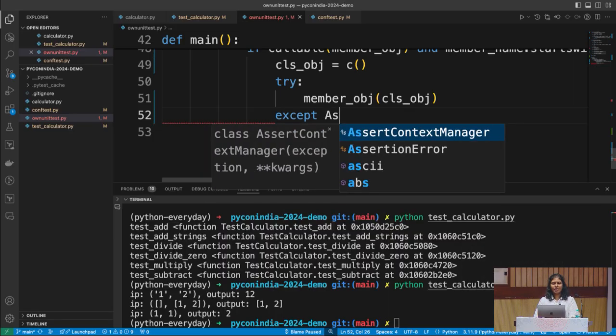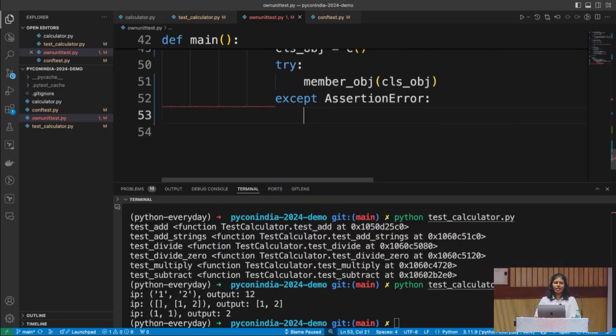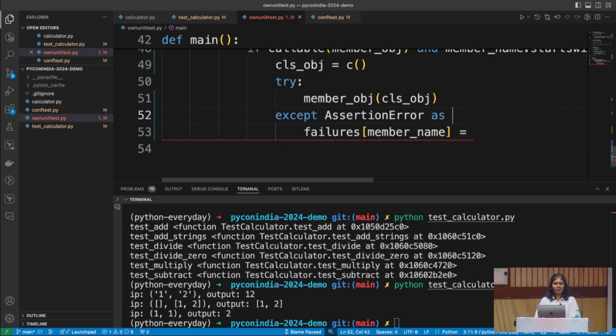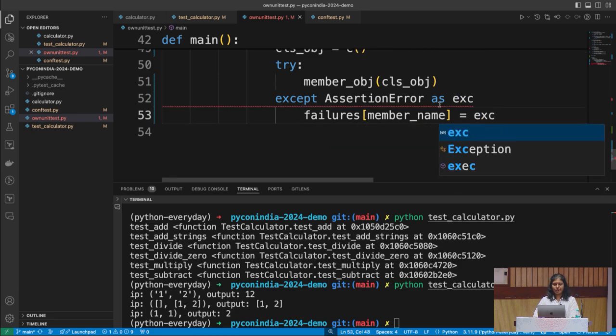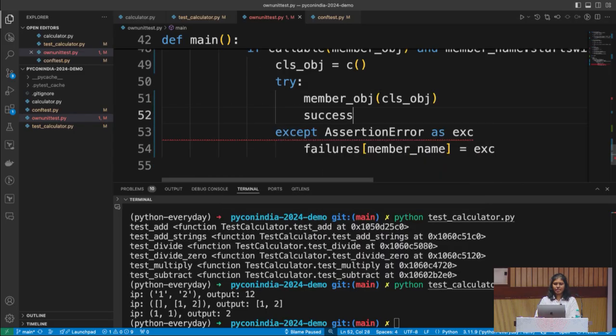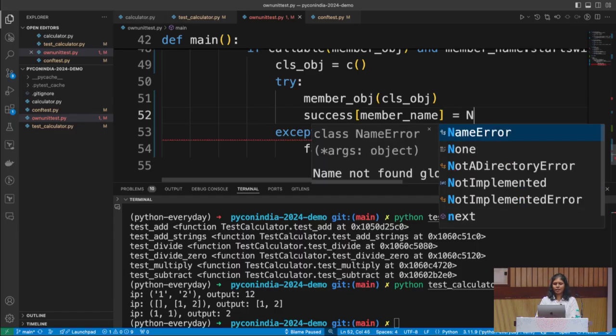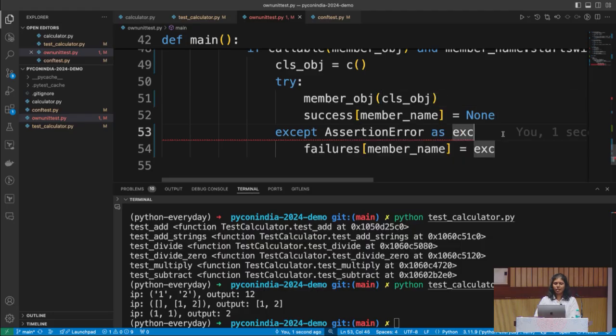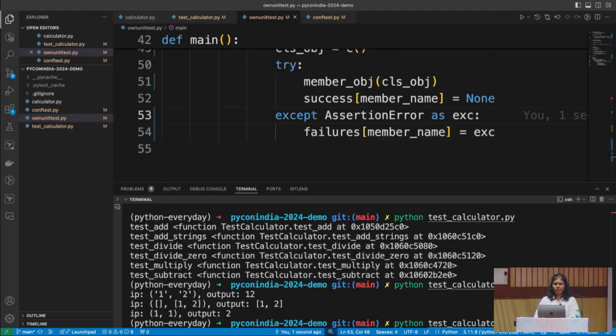Except assertion error, failures of member name is equal to, and we have to capture this exception, right? Someone has to know what went wrong. Let's keep this exception, and if not, successes of member name equal to, I don't care about successes, let's make it none. You can also do hurrah, that worked, everything.